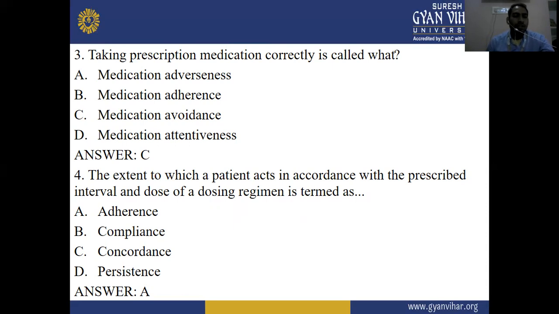And next question. The extent to which a patient acts in accordance with the prescribed interval and dose of a dosing regimen is termed as: option A, adherence; option B, compliance; option C, concordance; and option D, persistence. The right answer is A, adherence.